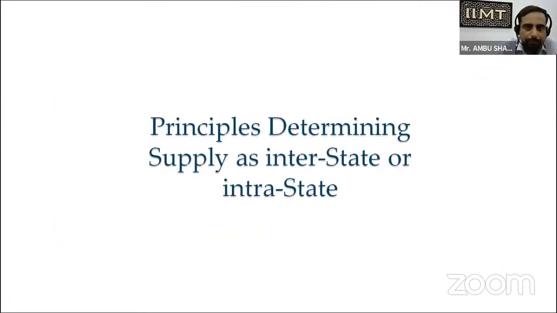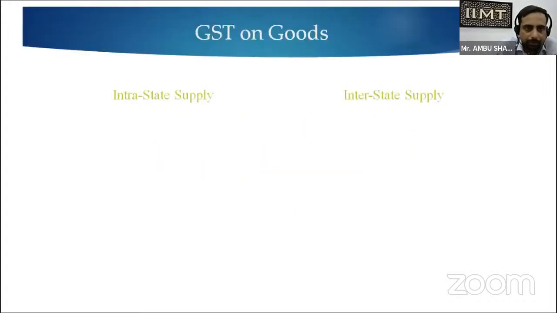Now, what are the various principles by which we determine a supply as interstate or intrastate? There are two types of supplies, intrastate and interstate.